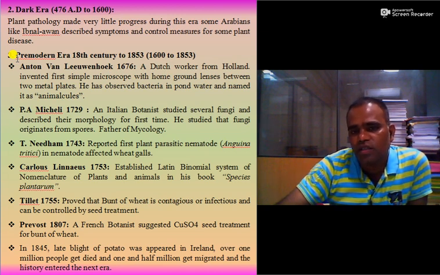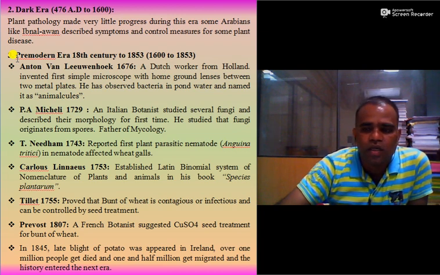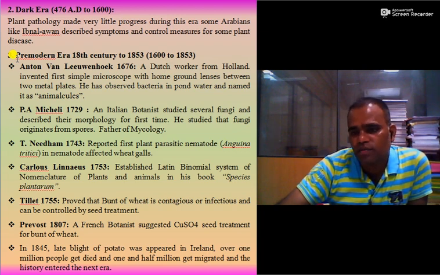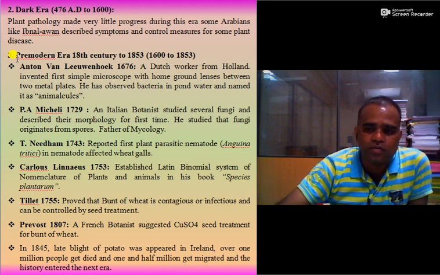He was a Dutch worker from Holland. He was actually a cloth merchant. He had a habit of grinding lenses and observing cloths. If the fibers of the cloth are very close, it means that the quality of that cloth is very good.